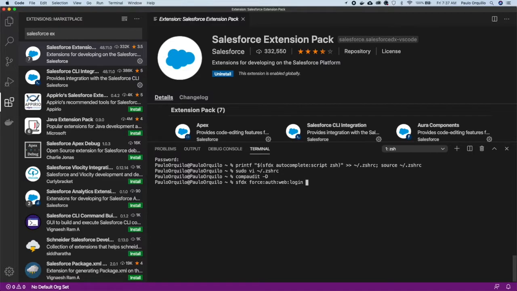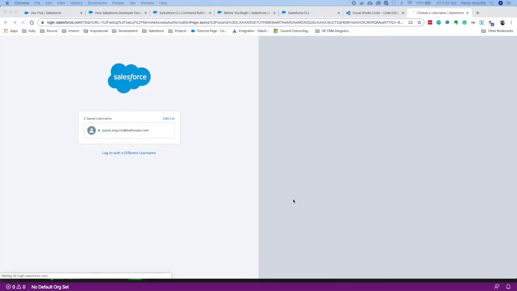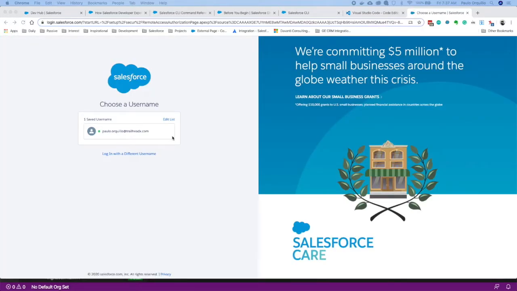The first command is to log into your DevHub org. You want to link up your DX to your DevHub org. You could do it on the command line and hit that. It's going to prompt you to log into your DevHub.